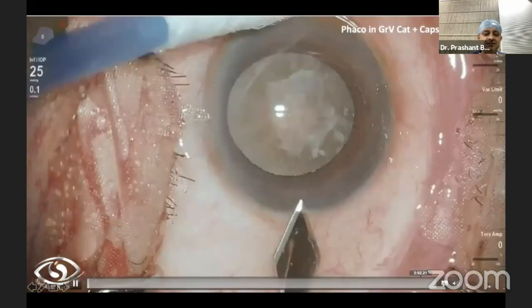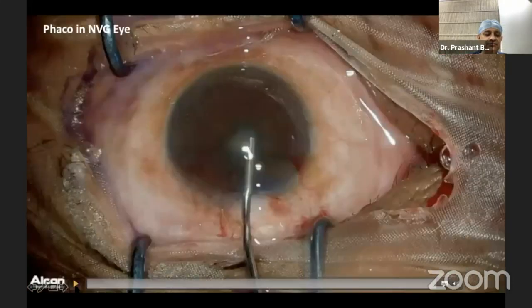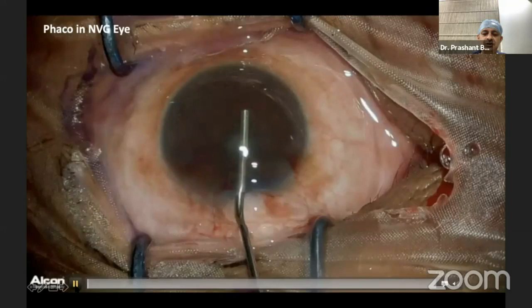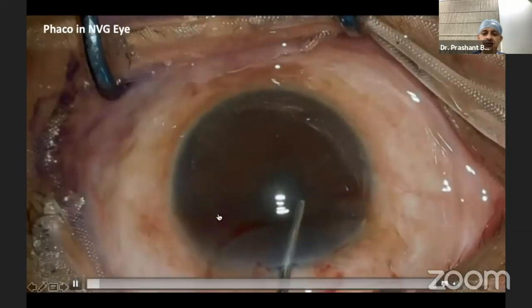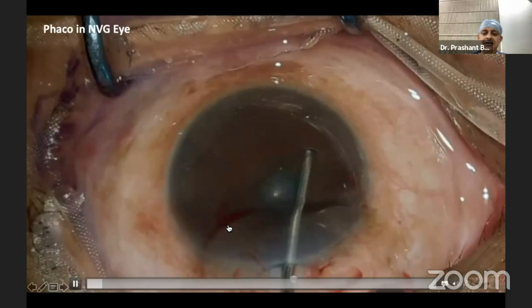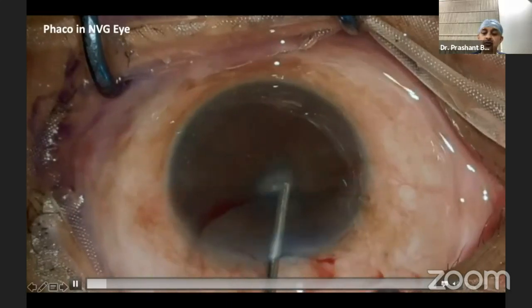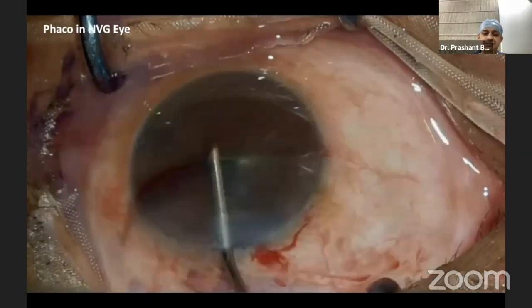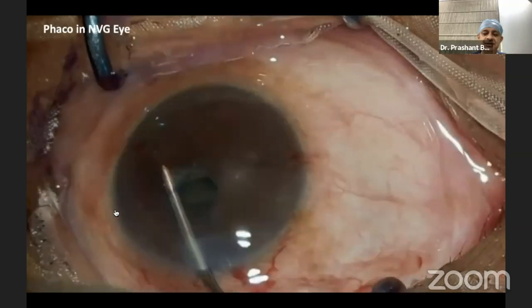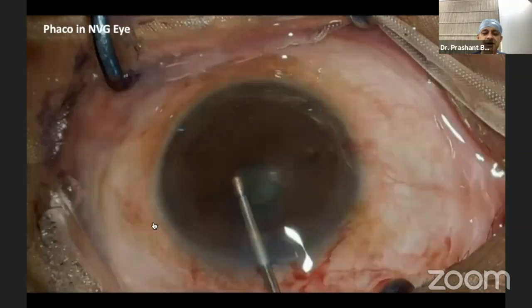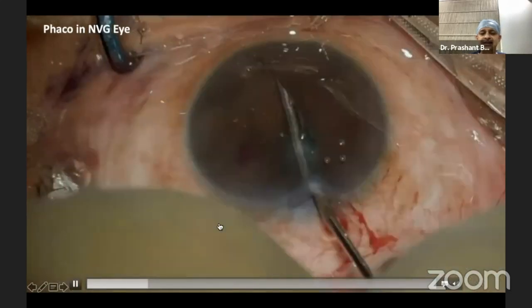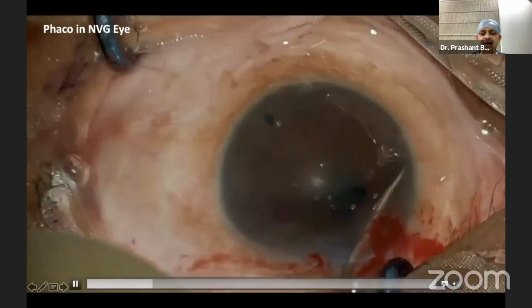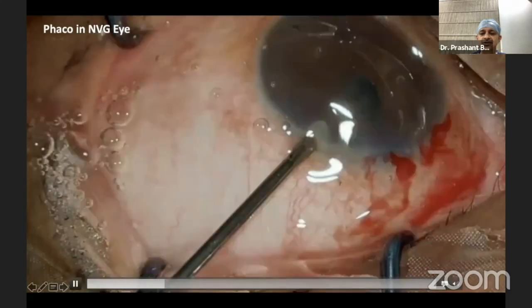This is another one of our challenging cases, which I will share with you. This is an eye with neovascular glaucoma. You can see the eye has new vessels, and we needed to do a combined procedure. There is a pupillary vascular membrane, and there is a bleed inside the anterior chamber when I'm trying to remove that membrane. Under viscoelastic, I'm separating the membranes on the anterior surface of the iris.